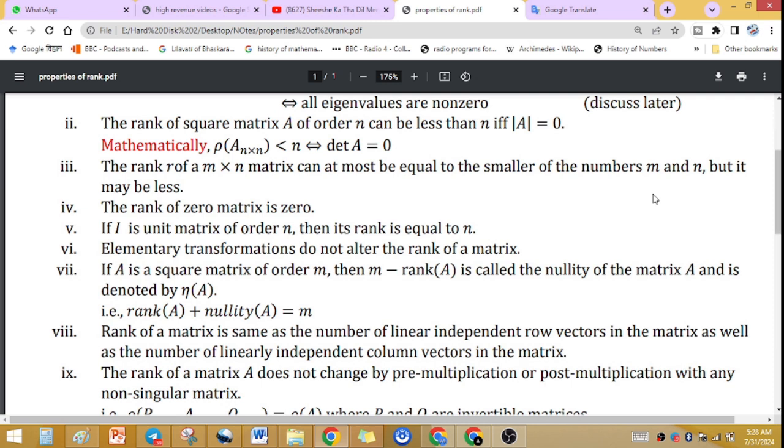Rank nullity theorem. If rank of a square matrix A of order m is given, then m minus rank A is called the nullity of matrix A. Suppose a square matrix has some rank, you can say R. Then m minus rank A, where m is the size of the matrix because this is a square matrix.